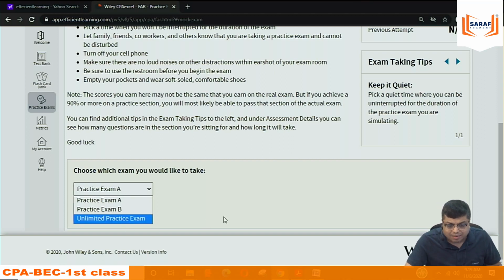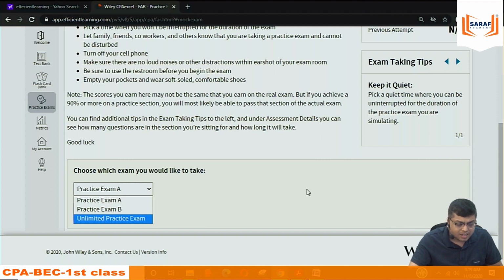This practice exam needs to be done by the student on their own, because now you have studied everything. Now you are thinking whether you will pass or not if you give the exam. So you have to give this 4-hour exam sitting at home. This is the last preparation required by the student before giving the exam.